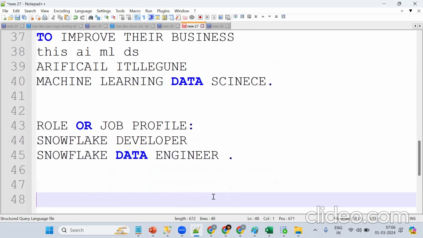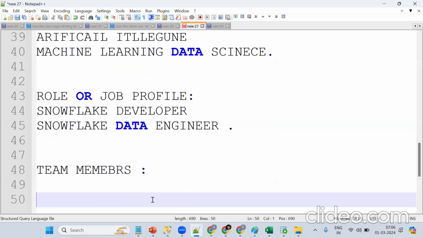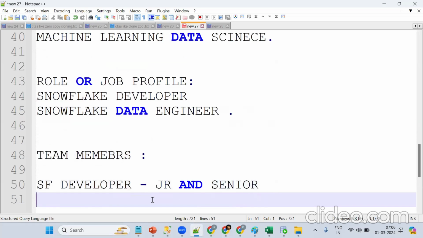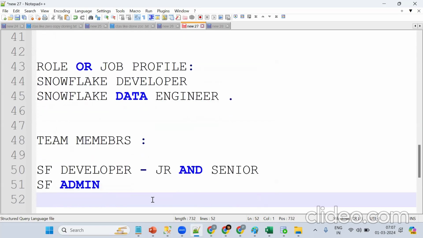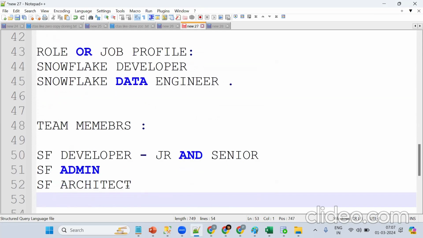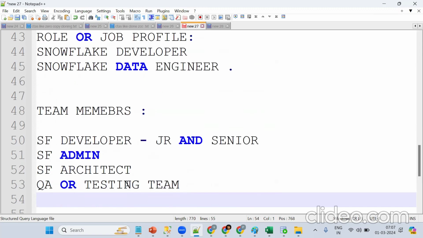In a similar fashion, tell me, what team members are going to work? Remember, you should know what my role is and who the team members are from day one. Snowflake admin, tester, Snowflake developers, junior and senior resources, Snowflake architect. Who will do the testing in real-time projects? The QA or testing team. Now tell me, who will give the requirement to us?